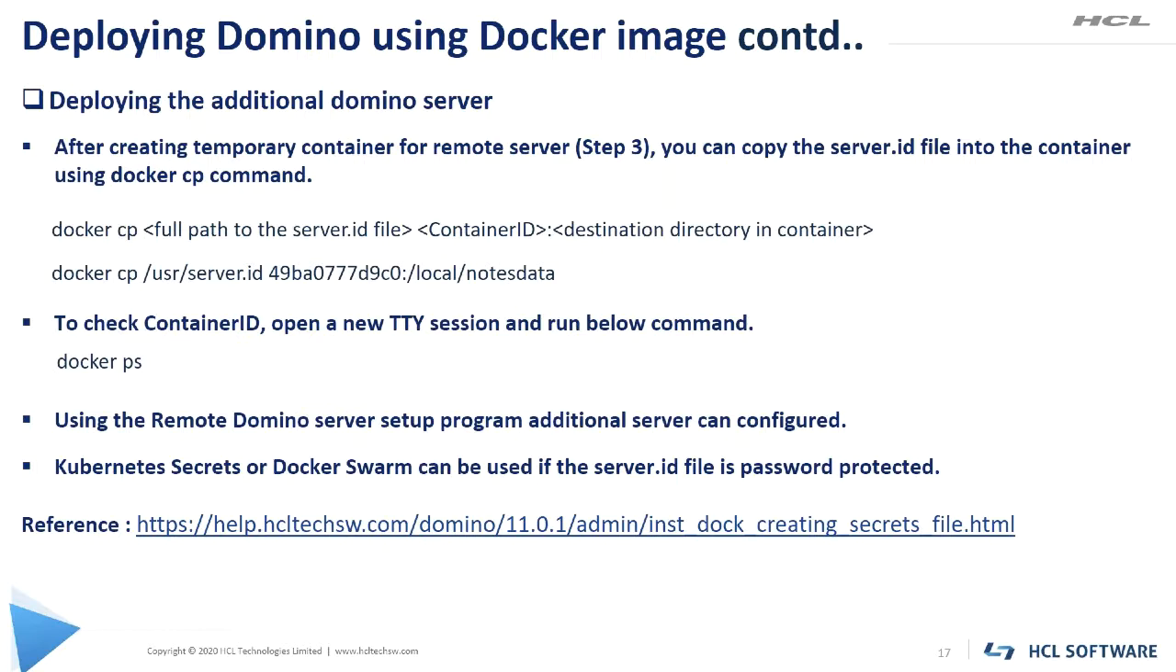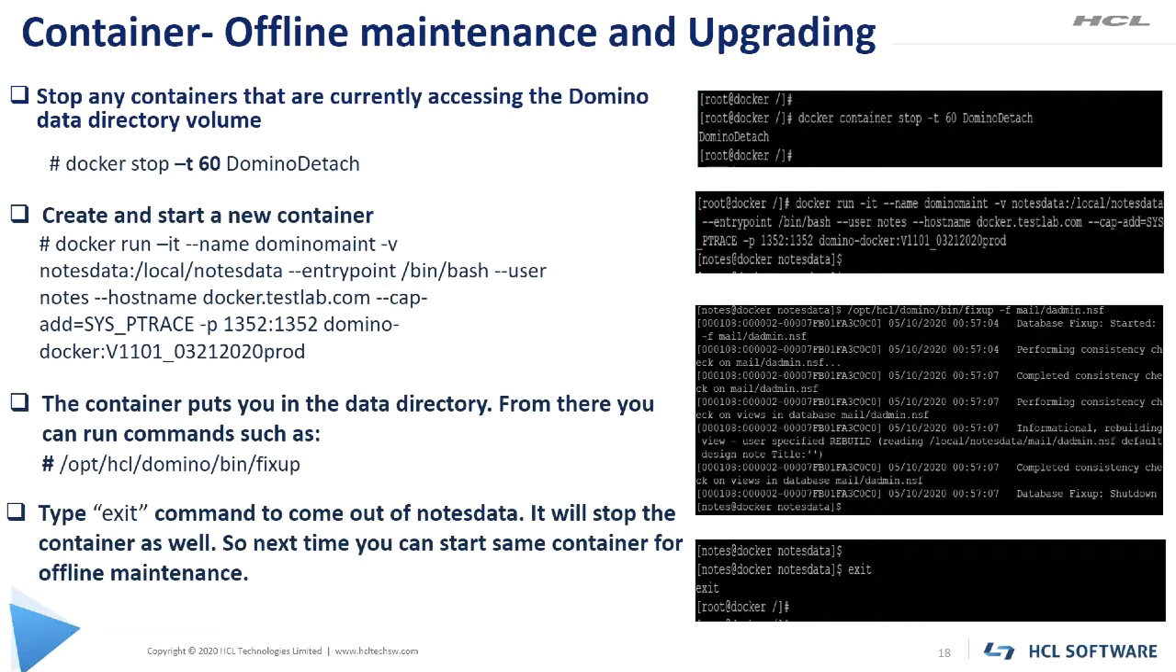Moving on to the next slide. There are times when we need to stop the Domino applications and run offline maintenance such as fixup, compact, updall on Domino databases. So for this, we need to create an offline maintenance container. Once we stop our Domino application, we can run the offline maintenance on our Domino databases. There are two ways we can stop the Domino application. One is stopping the container, and the other way is from the admin client, we can initiate the quit command.